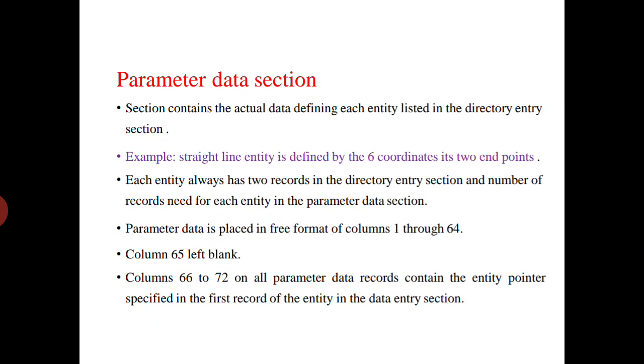Next one is the parameter data section. This section contains the actual data defining each entity listed in the directory, and parameter data is placed in a free format in columns 1 to 64. Column 65 is left blank. Then columns 66 to 72 on all the parameter data records contain the entity pointer specified in the first record of the entity data entry section.